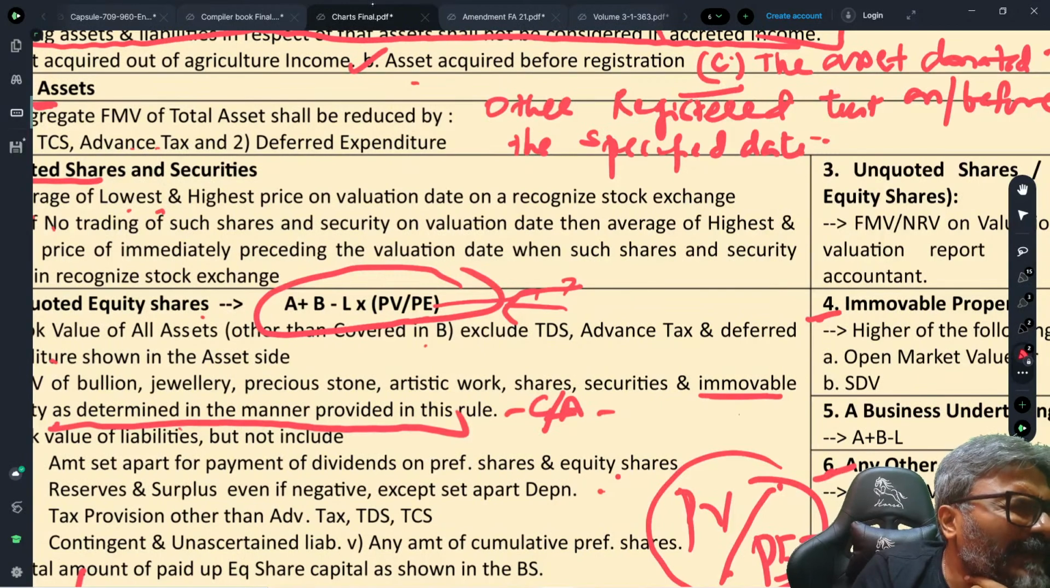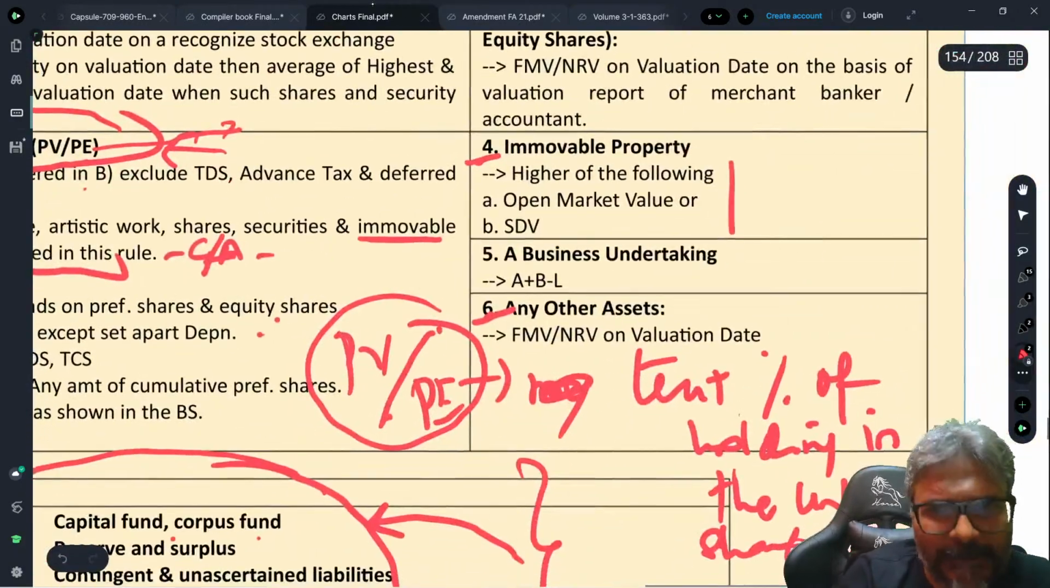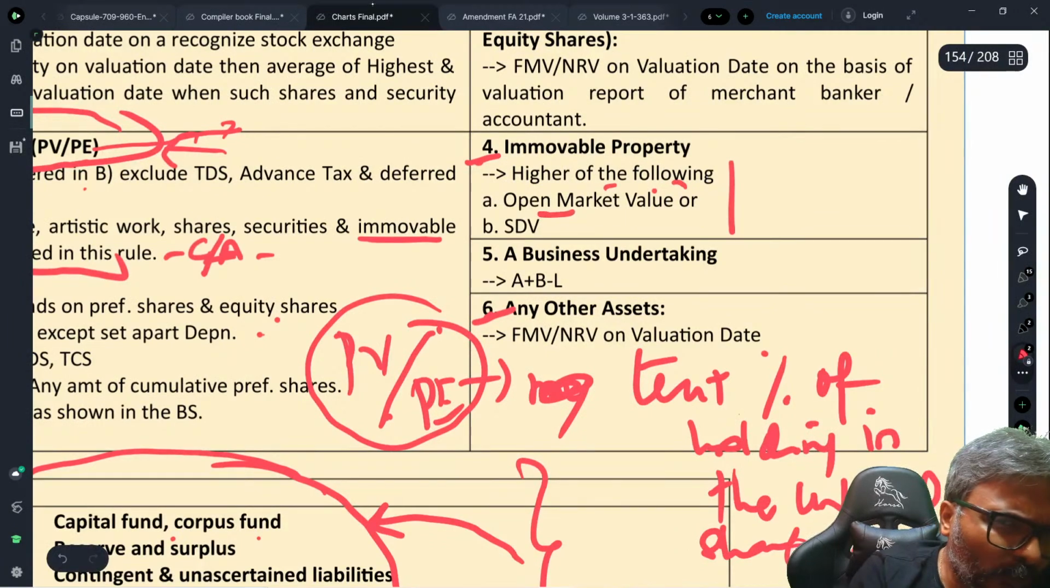So it is just the way. There would be unlisted shares. In those unlisted shares, you have to just see the extract of the company. For the extract of the company, check the book value except for these specified assets, which are shares, securities, bullion, jewelry, and immovable property. For immovable property, take the higher of the following: open market value and the SDV.